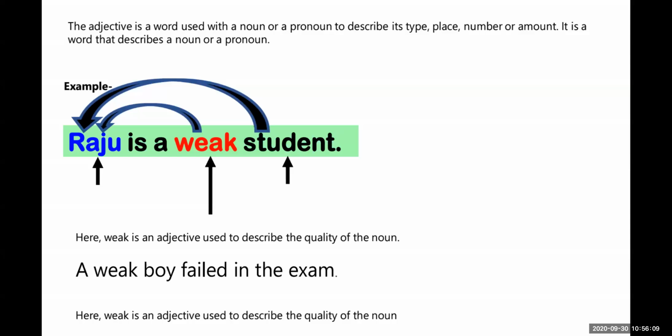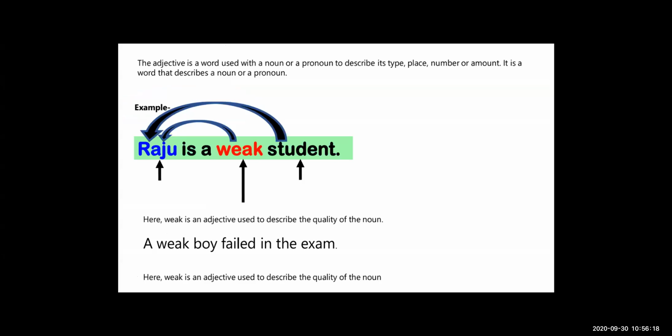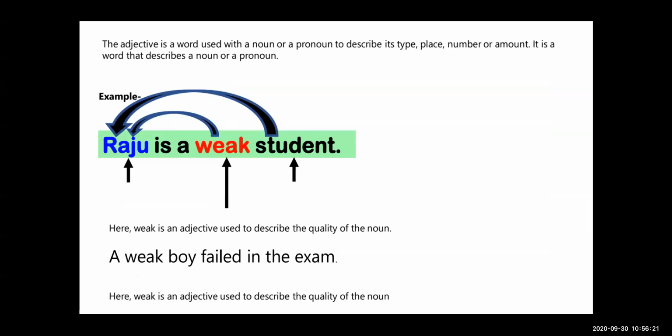Okay, so see the example: Raju is a weak student. Here there is a word, weak, which is telling how is Raju. So Raju is a weak student. How is Raju? Raju is weak. Yes, we are getting the answer, that is weak. So weak is the adjective which describes Raju. How is he?